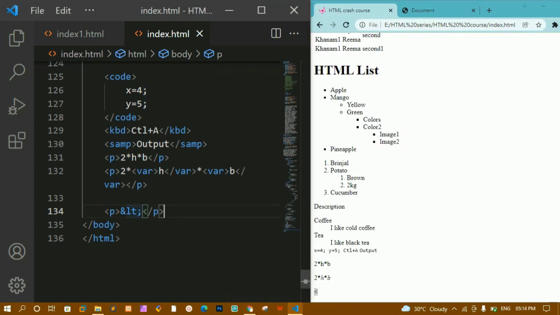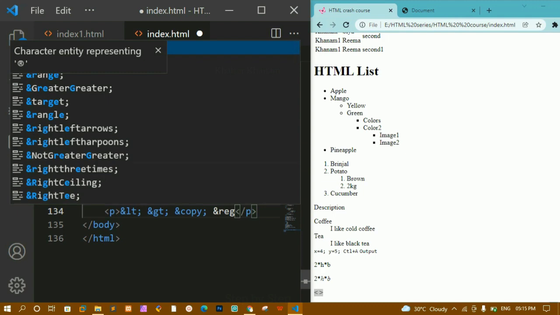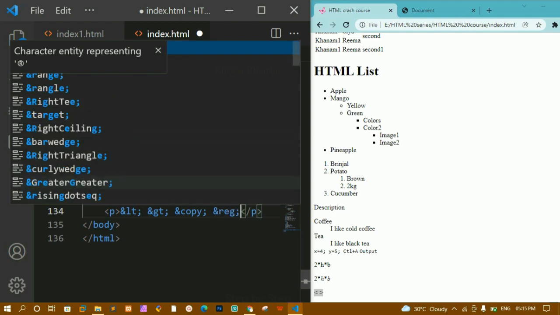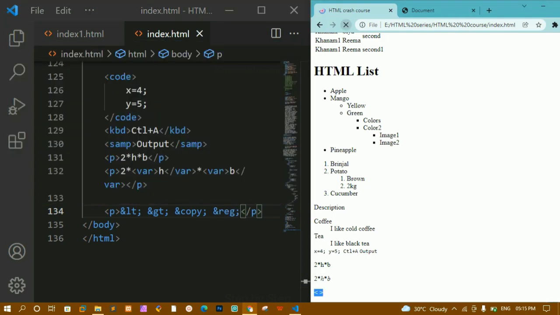To print this kind of symbols, we can use these entities. In the same way we have greater than, and here I'll write &gt;. I'll save and refresh, and you can see I'm having this symbol. We have multiple symbols. We have seen copy; let me write &copy;, and we also have codes for reserved and registered. You can see we have multiple symbols here. Whichever symbol you require, you can just write the code and you will get the output.